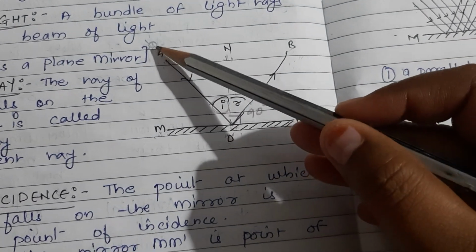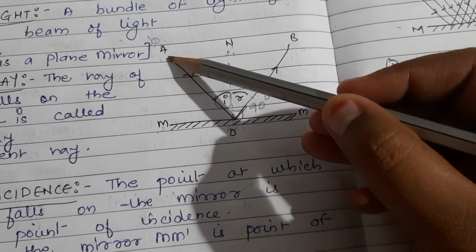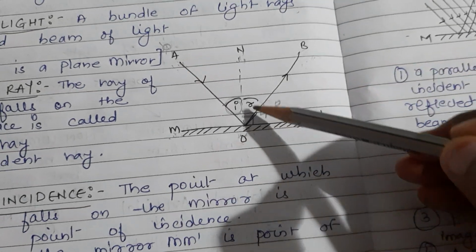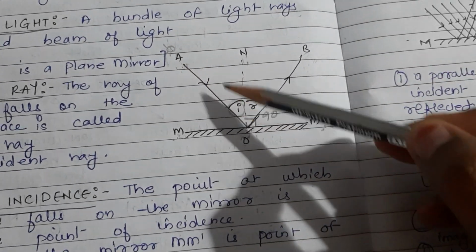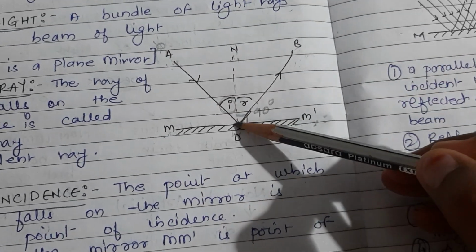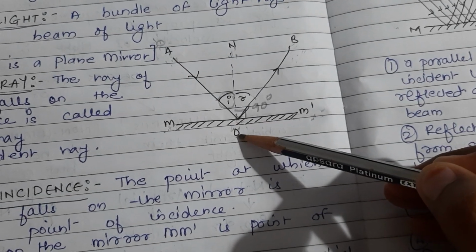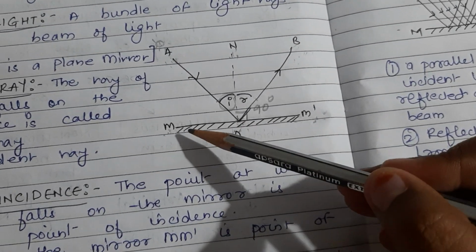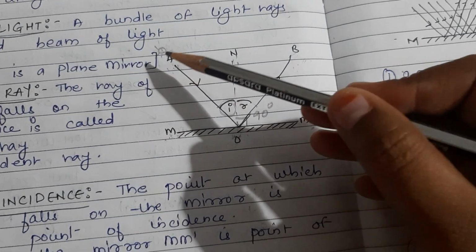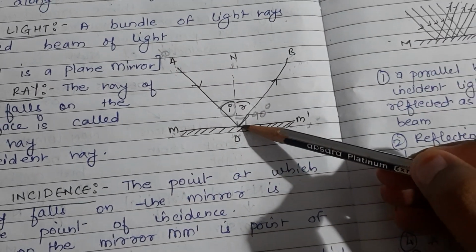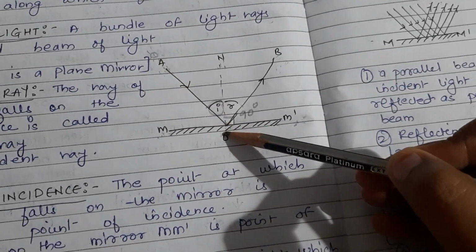This source of object is emitting light. From that a single ray is coming and falling on the mirror. This ray falls on the point O on the mirror M and M dash. So the ray which falls on the mirror is called the incident ray. So AO is the incident ray.